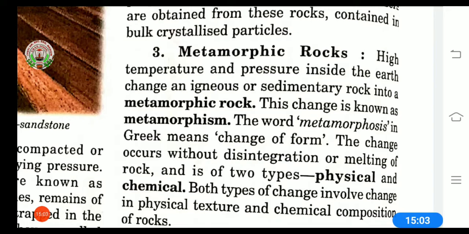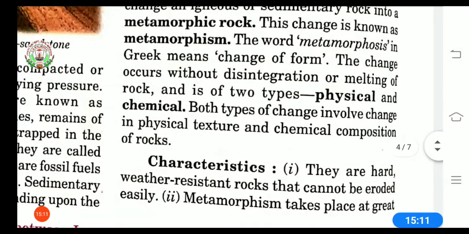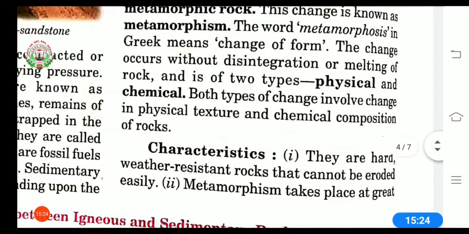Disintegration means breaking up into small parts or melting of rock, and it is of two types. First is physical and another is chemical. Now both these types of changes involve change in physical texture and chemical composition of rocks. Now what happens here when the igneous rock or sedimentary rock changes its form, turning into metamorphic rock. There are two kinds of